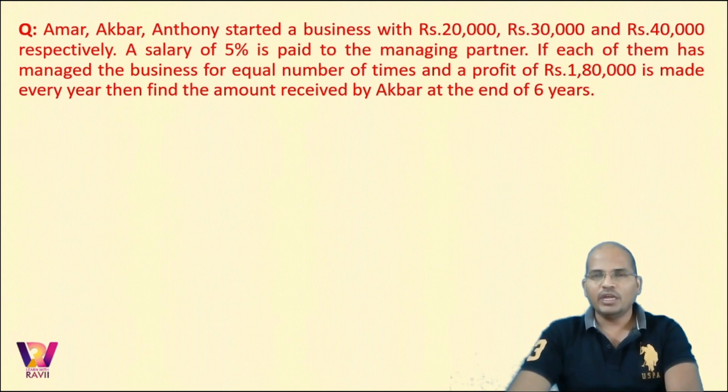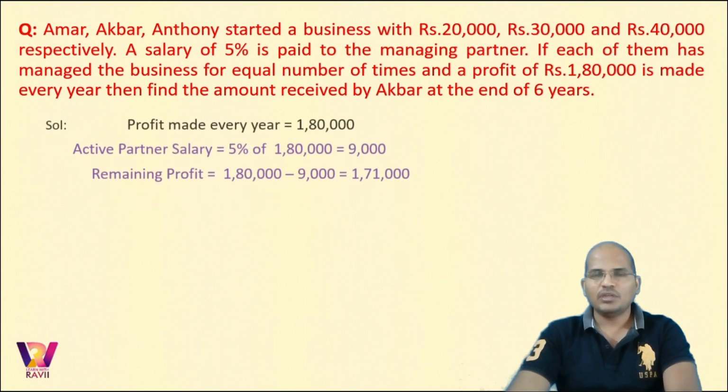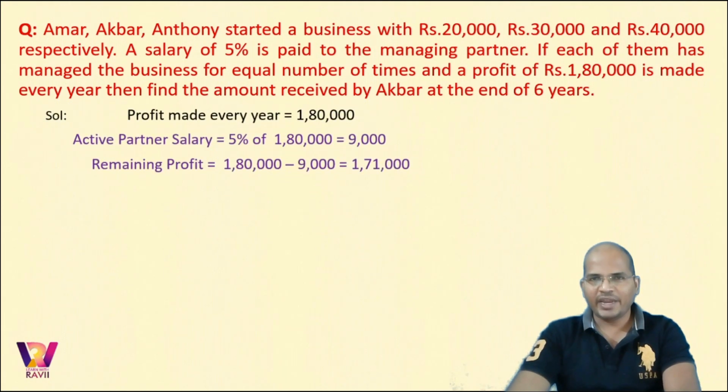Whenever you have the term managing partner involved, the first step is to calculate the salary from the profit obtained. The profit made every year is 1,80,000. From that 1,80,000 you need to pay the salary. The salary is given as 5%. So 5% of 1,80,000 would be 9,000. Once you get the salary, the first step is to deduct that salary from the profit. So 1,80,000 minus 9,000 would be 1,71,000.